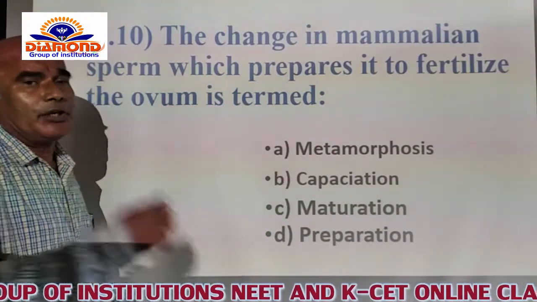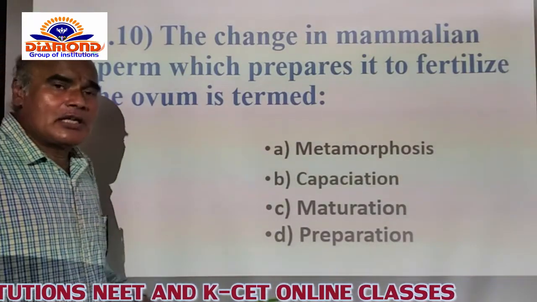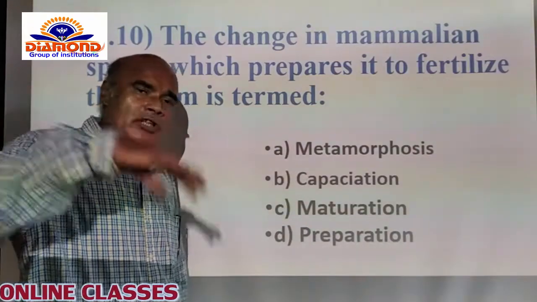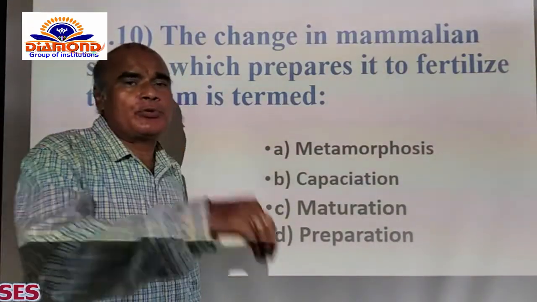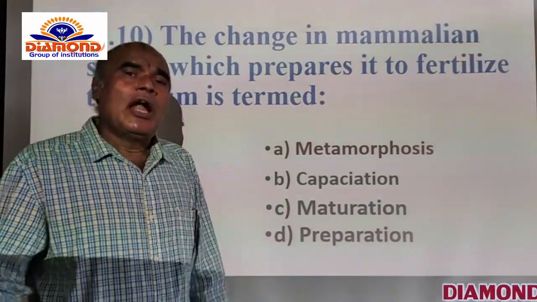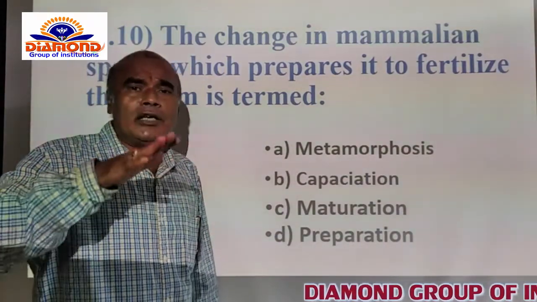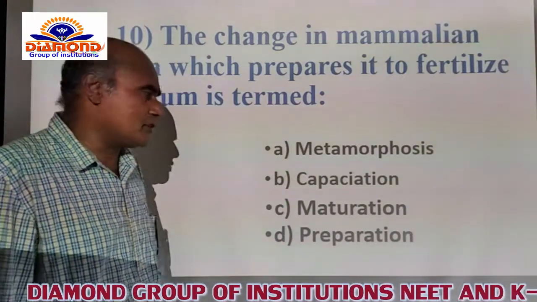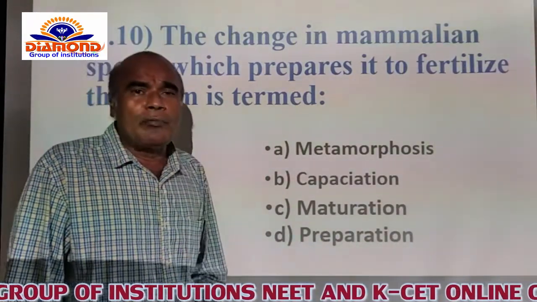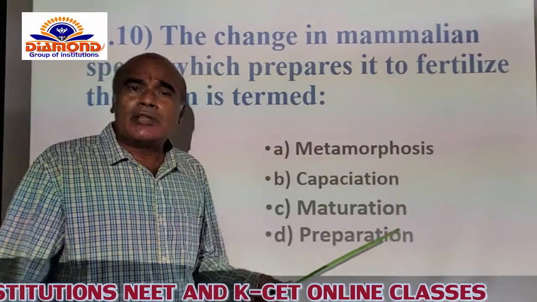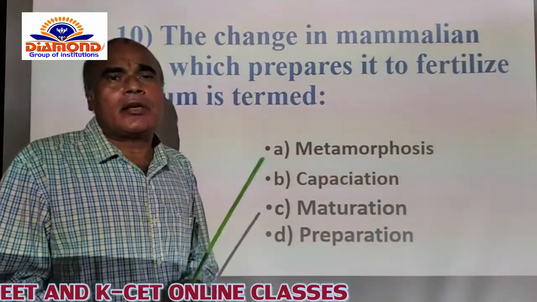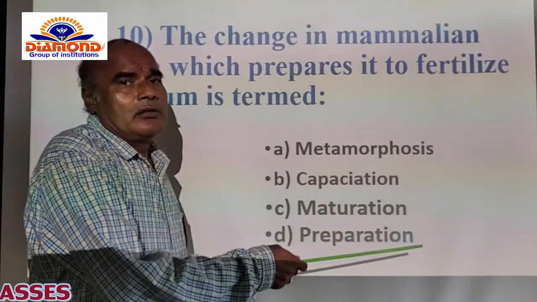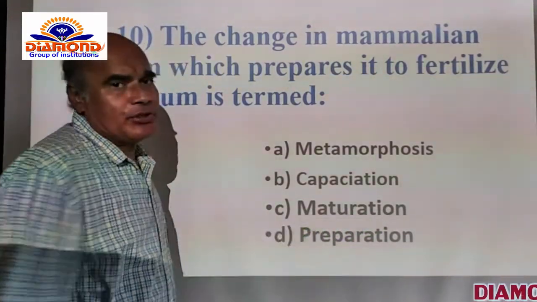Before the fusion between sperm and egg, within the female genital tract or female reproductive system, the egg is matured, and after maturation, it is released into the abdominal cavity of the female. That is called ovulation. Like that, after maturation of the sperms, they are released into the female genital tract during coitus. The maturation of the male and female gametes is named maturation.